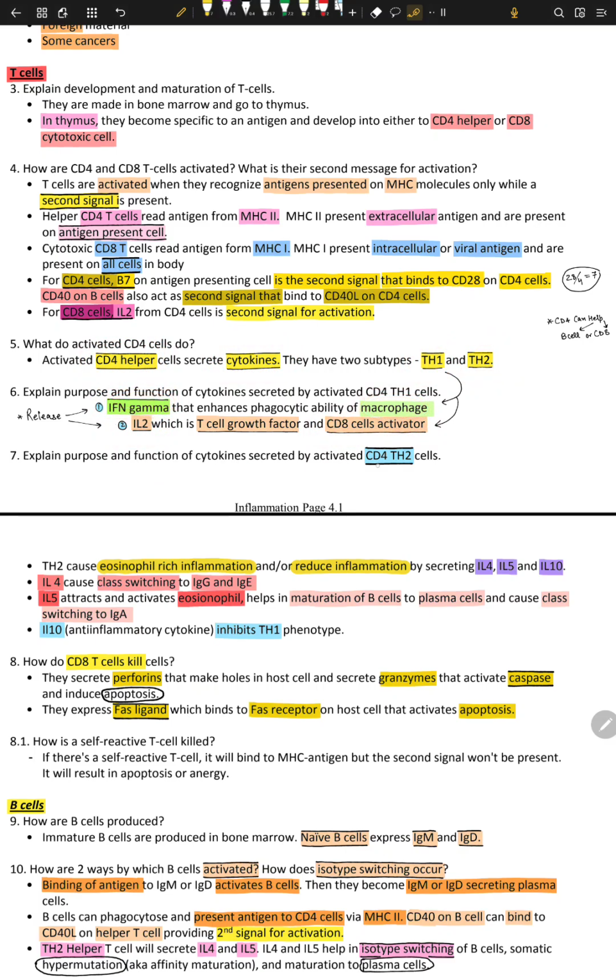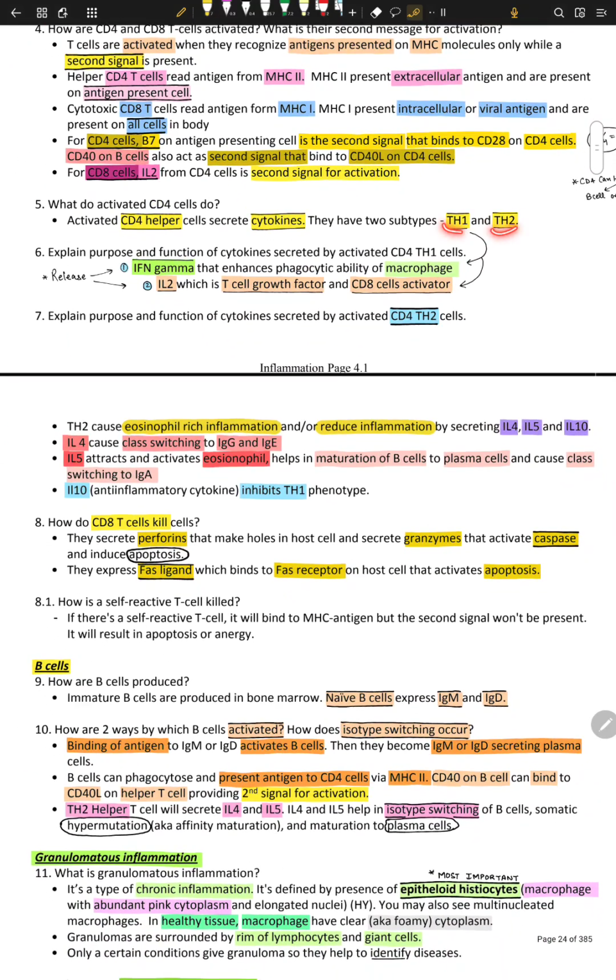We know this. What about, explain the purpose and function of cytokines secreted by activated CD4, TH2. Now these are TH2. I told you TH2 makes IL-4 and 5 and 10, right? So TH2 makes eosinophil-rich inflammation. Eosinophil-rich inflammation means acute inflammation. And they reduce inflammation. How?